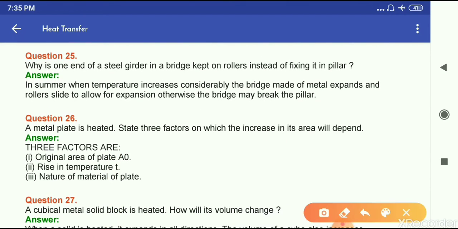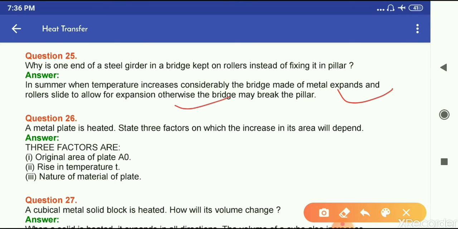Now question number 25. Why is one end of a steel girder in a bridge kept on rollers instead of fixing it in pillars? Because in summer, when temperature increases considerably, the bridge made of metal expands and rollers slide to allow for expansion.